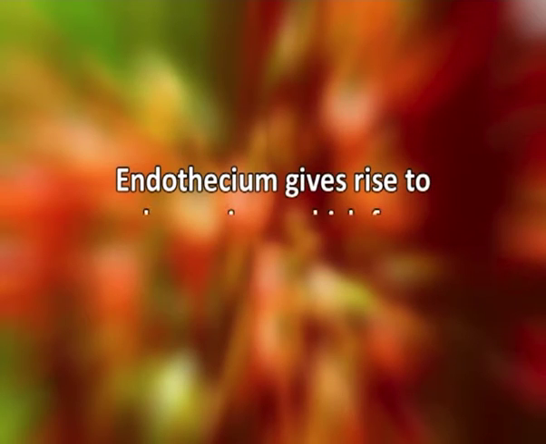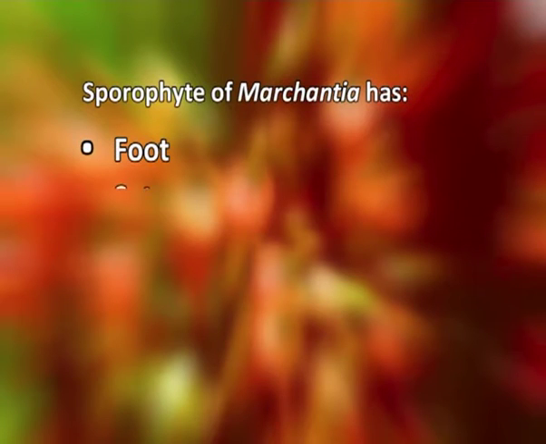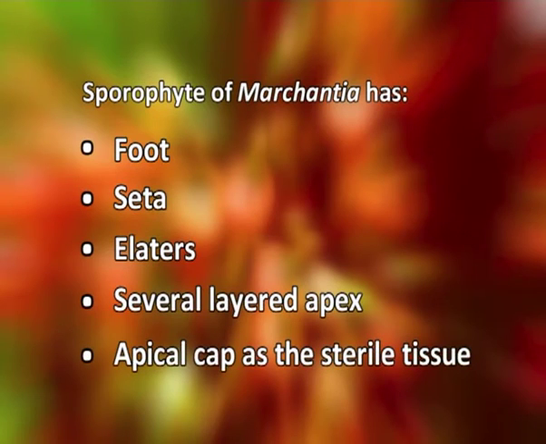The endothecium gives rise to archesporium, which forms the sporogenous tissue. Only half of this sporogenous tissue produces spores, while the rest remains sterile and transforms into elongate elaters. Some sporogenous cells at the top differentiate into sterile apical cap. Thus, the sporophyte of Marchantia has a foot, a seta, elaters, a several layered apex and an apical cap as the sterile tissue. Here the additional sterile tissue is exploited for capsule dehiscence and spore dispersal.